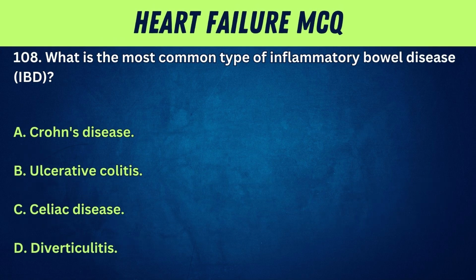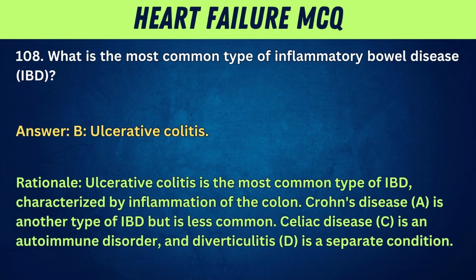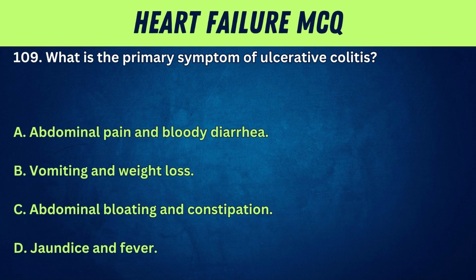108. What is the most common type of inflammatory bowel disease, IBD? A. Crohn's disease. B. Ulcerative colitis. C. Celiac disease. D. Diverticulitis. Answer: B. Ulcerative colitis. Rationale: ulcerative colitis is the most common type of IBD, characterized by inflammation of the colon. Crohn's disease, A, is another type of IBD but is less common. Celiac disease, C, is an autoimmune disorder, and diverticulitis, D, is a separate condition.